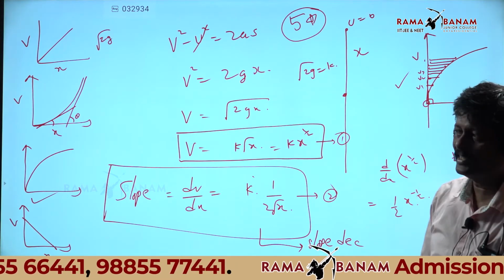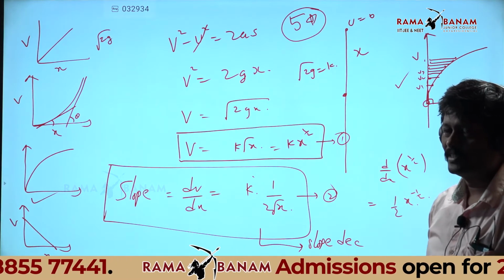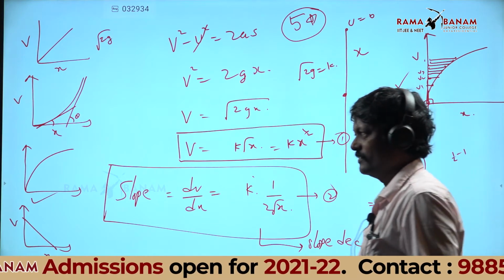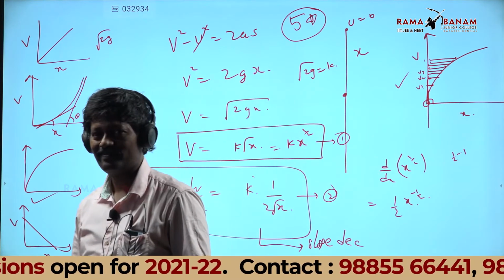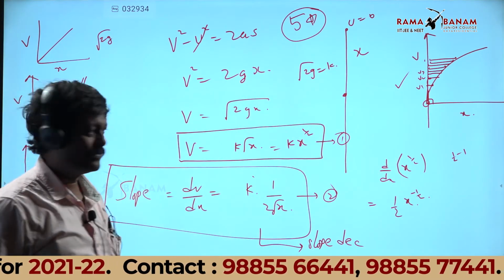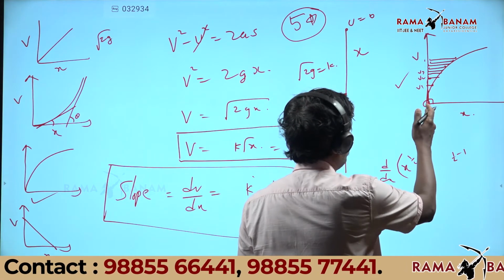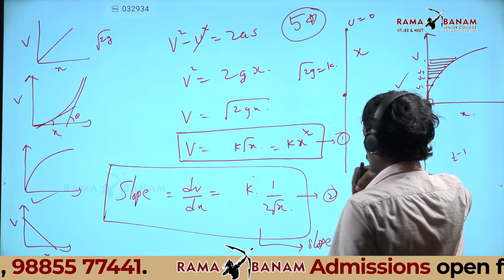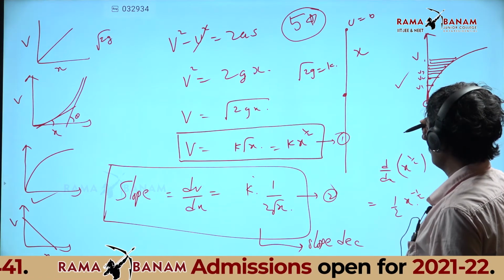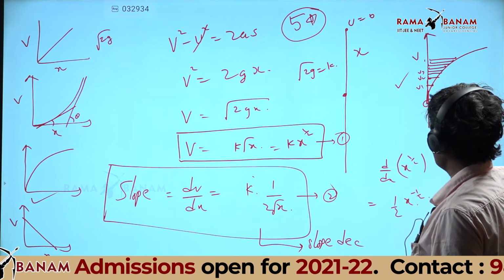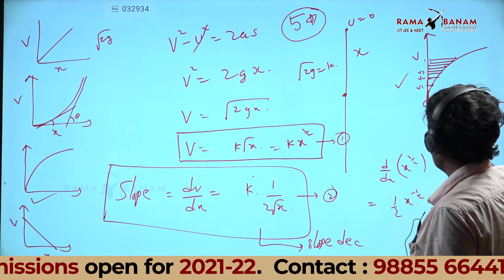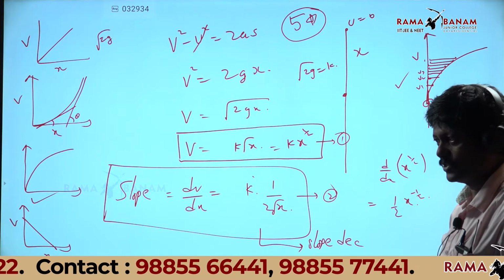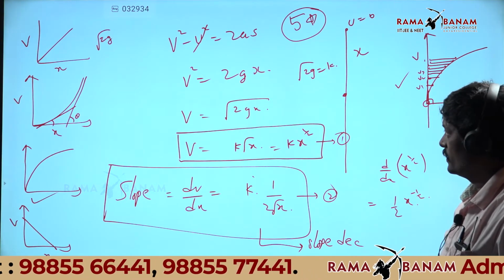The angle made by the tangent at the origin will be tan 90. How much? Infinity. Tan 90, you know, is infinity. So infinity means it comes parallel to the y axis. See the wonderful point here. If I draw a tangent at the origin, it makes an angle of 90 degrees with the positive x direction. Understood? Is it clear? Very important.